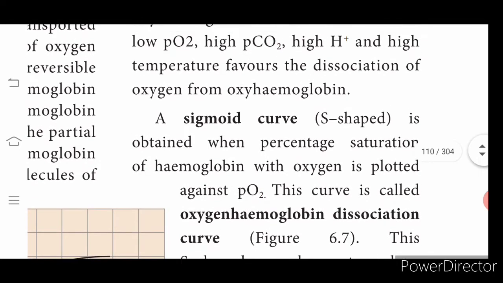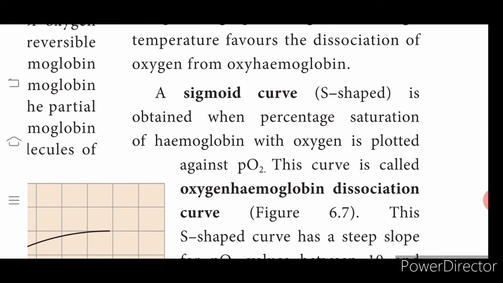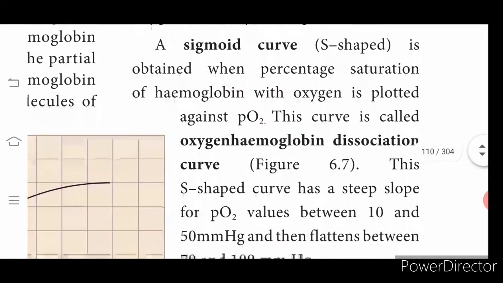High hydrogen ion concentration and high temperature favor the dissociation. What is dissociation? See, oxygen is attached with hemoglobin, so oxygen has to be detached from the hemoglobin. That is what is called dissociation. Why should it get dissociated? Then only it will be made available for the mitochondria to produce ATP molecules.